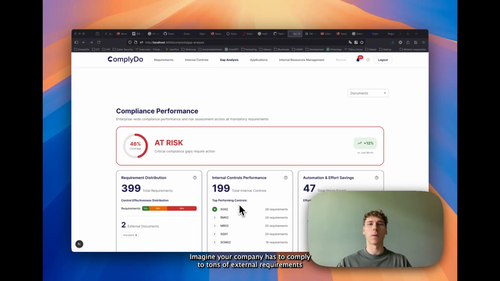Imagine your company has to comply with tons of external requirements, such as standards, regulations, or even contracts. Now there's a new regulation coming out, the Cyber Resilience Act, and you want to know what this means for you, whether you already do this or what you have to additionally do.